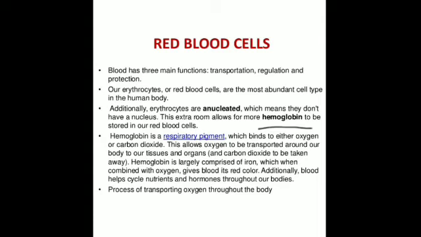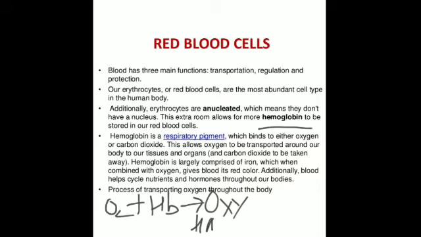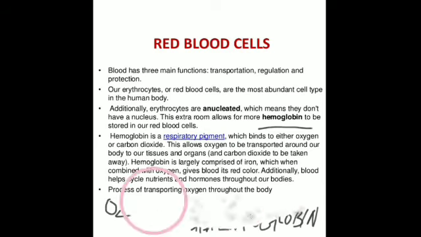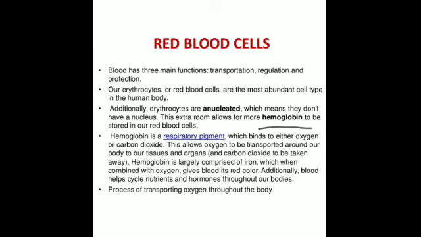Now it carries oxygen in the form of oxyhemoglobin. Is that clear? So the compound formed by the combination of oxygen and hemoglobin in blood is oxyhemoglobin. And it is in this form that the blood is carried from the lungs to all cells of the body.